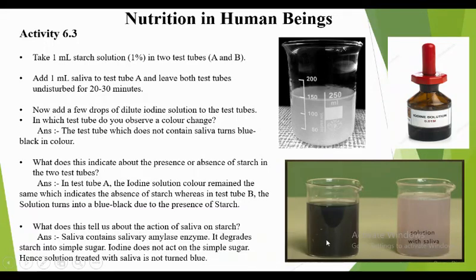So here you can see that below the tongue we have a gland called the salivary gland. That salivary gland releases saliva, and that saliva contains an enzyme called salivary amylase. So what does this salivary amylase do? It degrades the starch, which means it breaks the starch into simple sugar, and iodine does not act on simple sugar. So the solution treated with saliva does not turn blue.